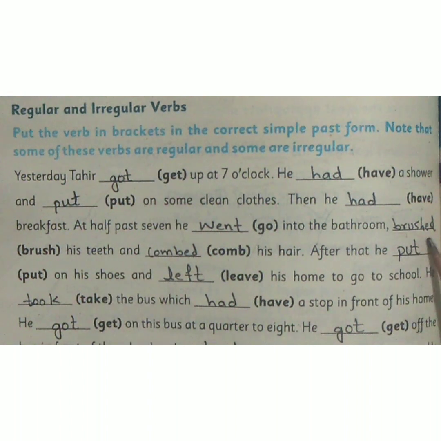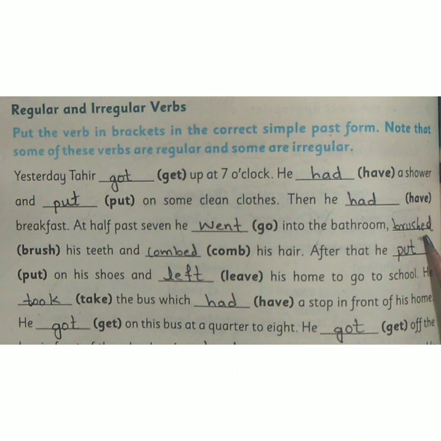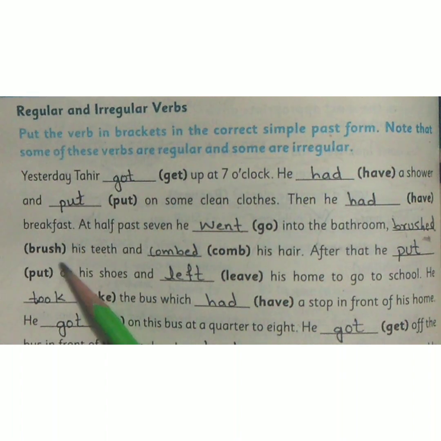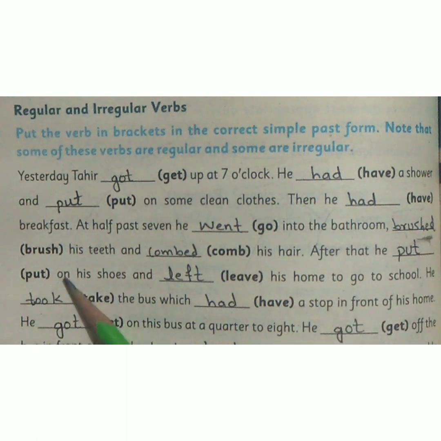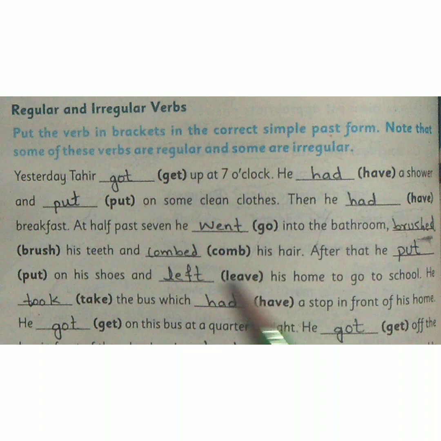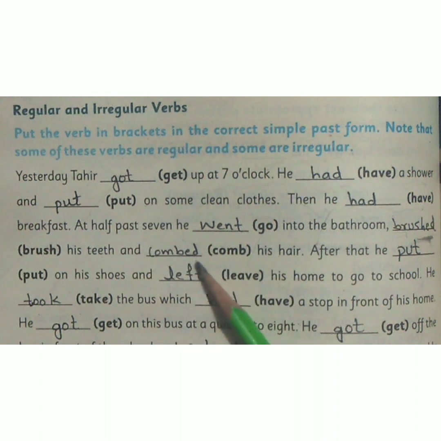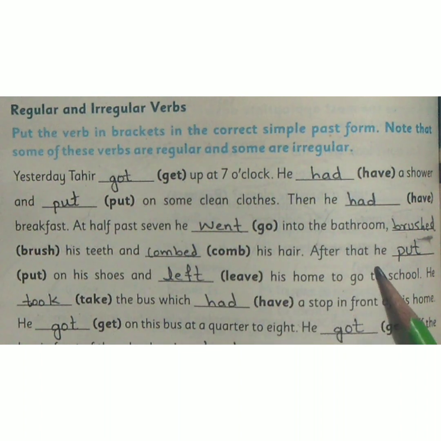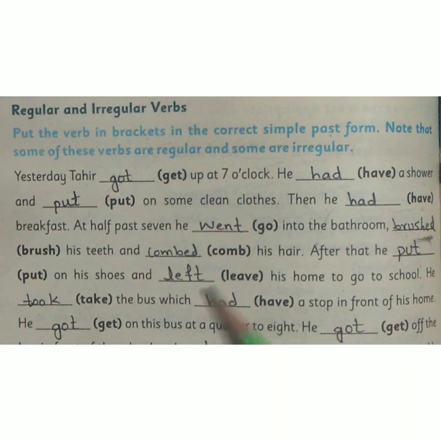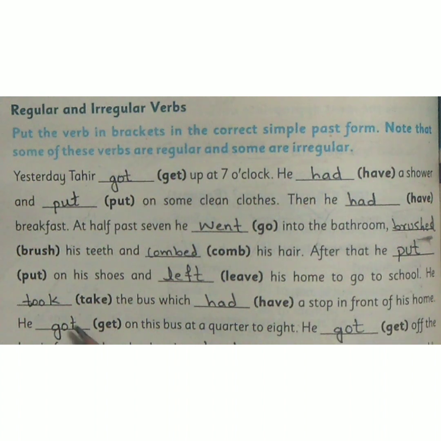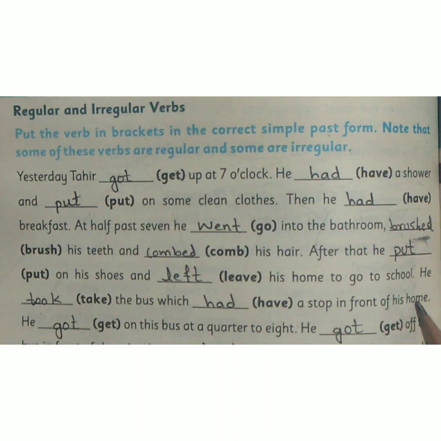Brushed. Okay, this is your regular verb because it ends with a consonant, so you have to put ed at the end of the word. His teeth and comb his hair. Well, you have to put the regular verb. After that, he put on his shoes and left. The past form of leave is left. His home to go to school. He dash. Take, past form of take is took, and bus, which had, past form of have is had. A stop in front of his home.